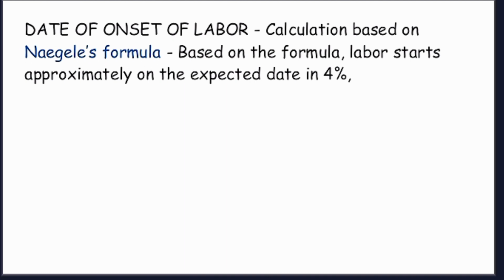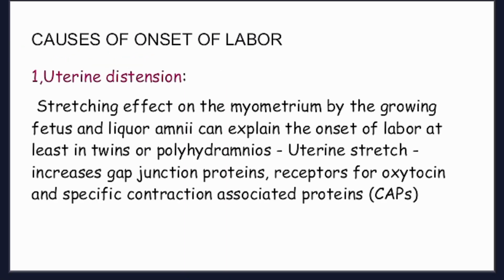Date of onset of labor is calculated by Naegele's formula. Based on the formula, labor starts approximately on the expected date in 4%. Causes of onset of labor. First is uterine distension. It is the stretching effect on myometrium by the growing fetus and liquor amnii and can explain the onset of labor at least in twins or polyhydramnios.